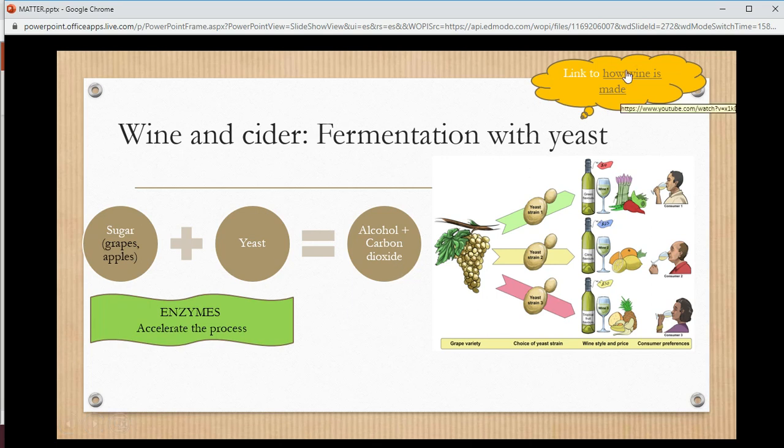You have here a video, a link, how wine is made. Explica cómo se hace el vino. You have different types of yeast, and depending on the yeast, you have different types of wine. Well, I have to tell you that the yeast is naturally present in the places where wine is made, but you can also add more yeast.